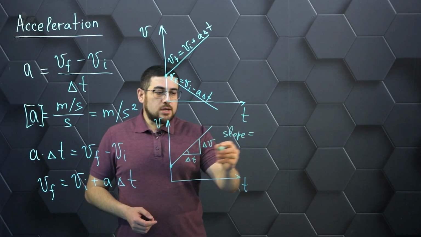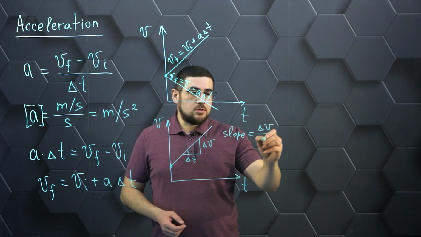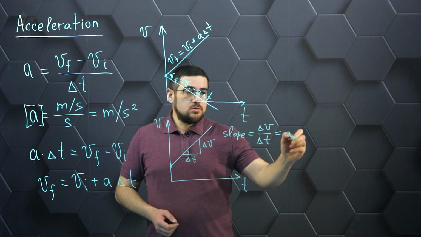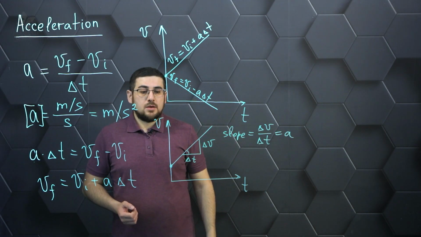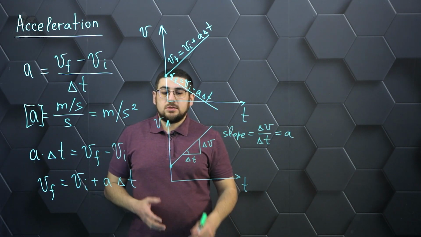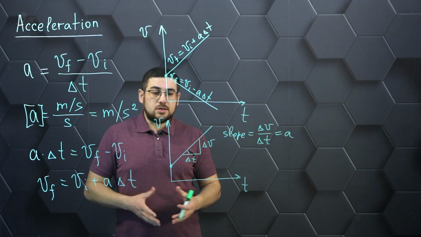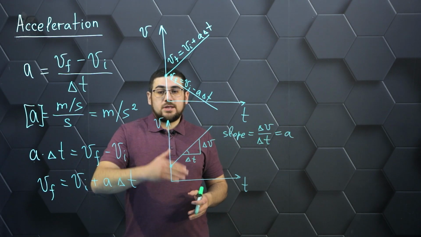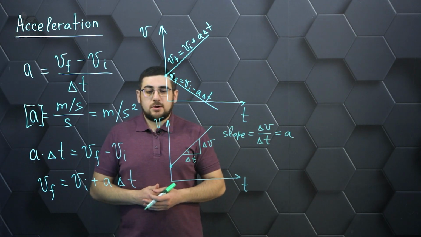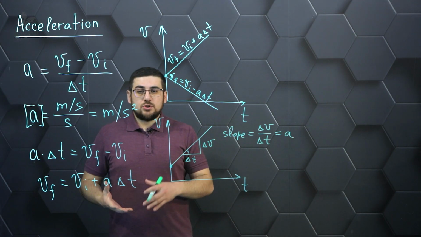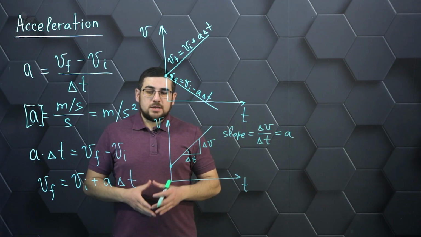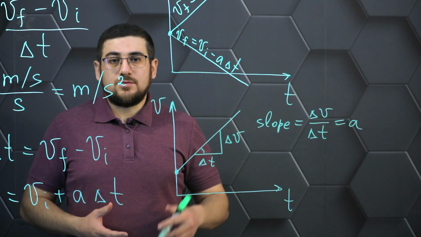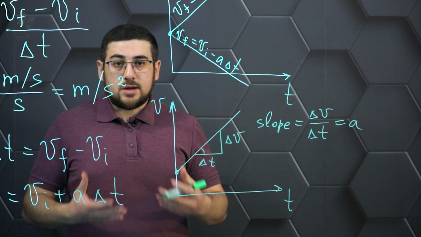is nothing but the ratio of the change in velocity to the time interval, and this is nothing but the acceleration of the body. Therefore, this slope will depend on how large the acceleration will be in this situation. Further on, of course, we will use this method in problems in order to understand and compare movements with different accelerations, to show where the acceleration is greater and where it is less. This is a very convenient method for visual demonstration of equally accelerated motion.